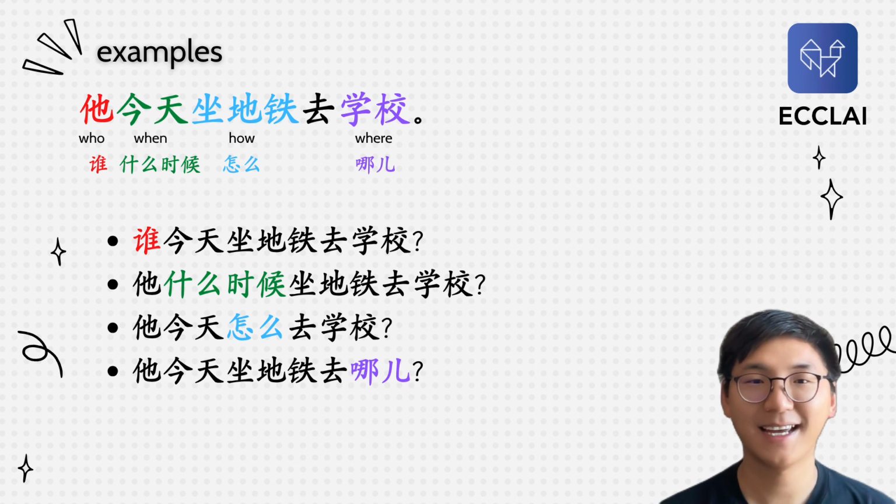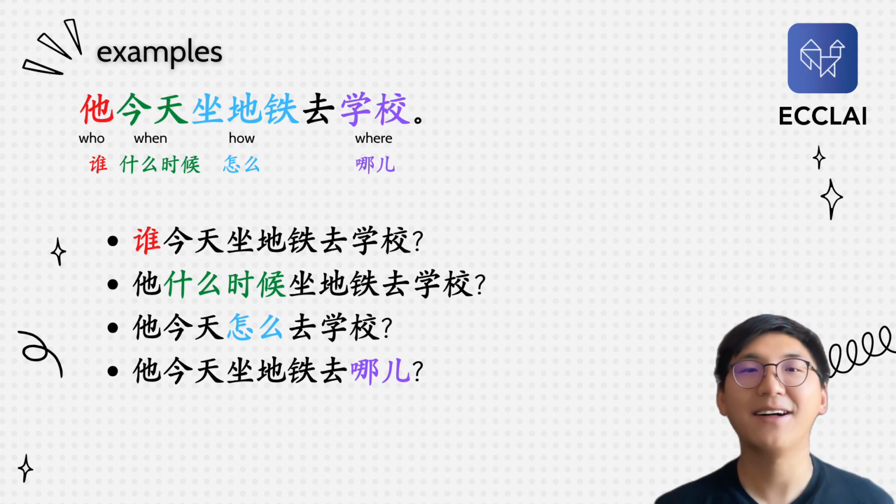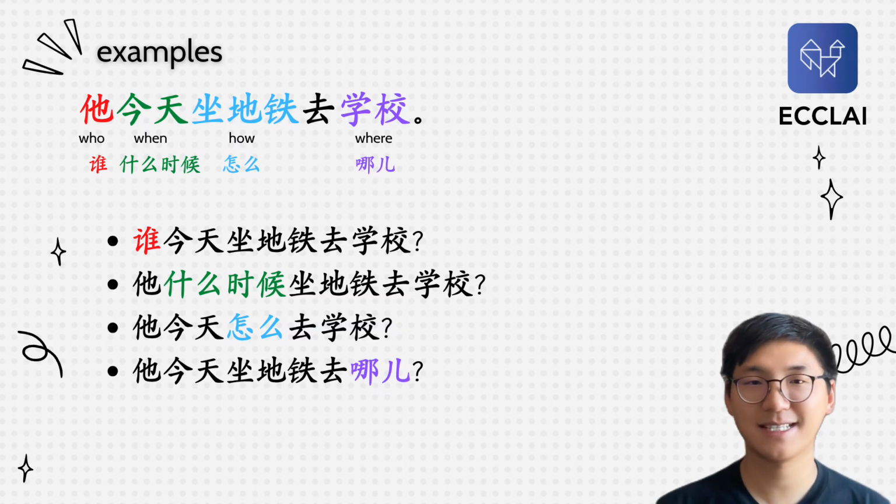Alright? And the third sentence is 他今天怎么去学校? Okay? Today, how did he go to school? And then the last sentence is 他今天坐地铁去哪儿? Okay? Where did he go by subway today? Well, that's all for this lesson. Okay, I hope you've learned something.